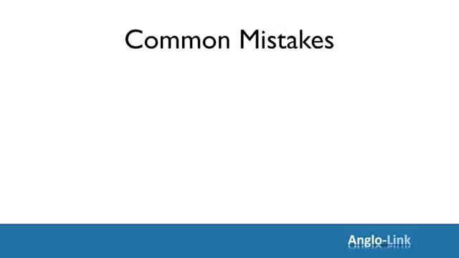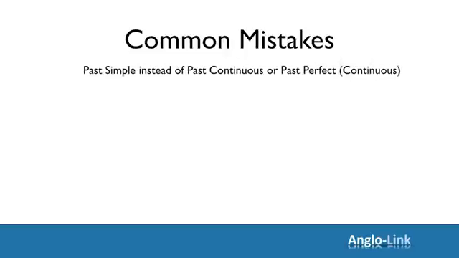Let's now look at some common mistakes. The most common mistake is using the past simple instead of past continuous or past perfect or past perfect continuous. Let's look at some examples. I saw the accident when I drove.